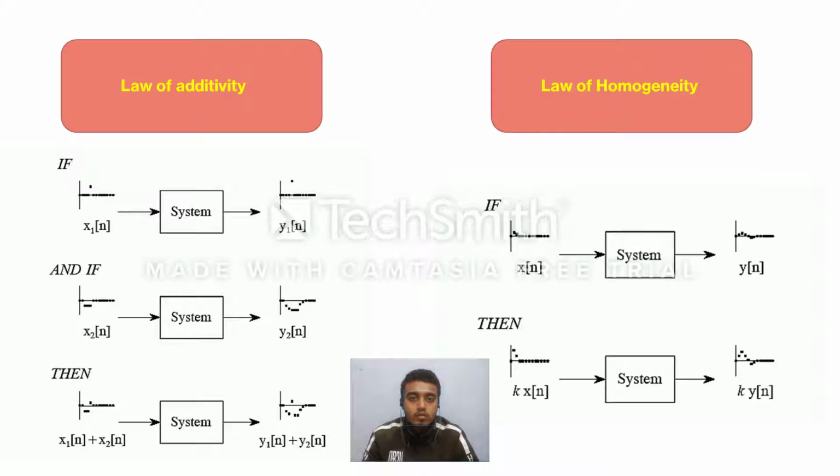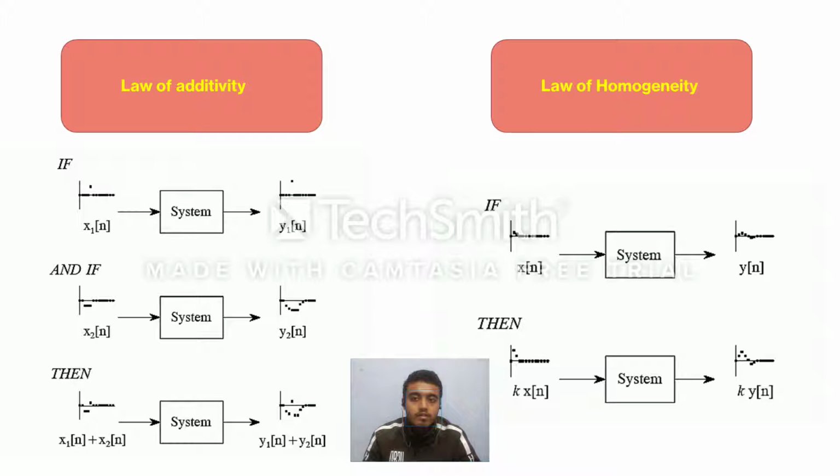For example, in the ohmic circuit, if we provide a voltage of V across the resistor, it gives a current of magnitude I, which is related by Ohm's law, V equals IR. And now if we provide the voltage k times V across the resistor, then according to Ohm's law, it gives the current k times I, which proves that this ohmic circuit also follows the law of homogeneity. And now if a system follows both these laws, then we say that the system is actually linear in nature. So the ohmic circuit is linear in nature.